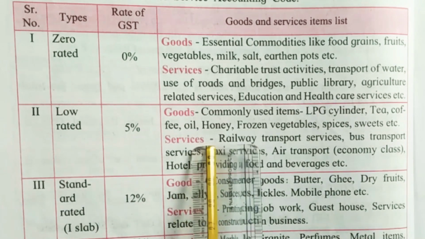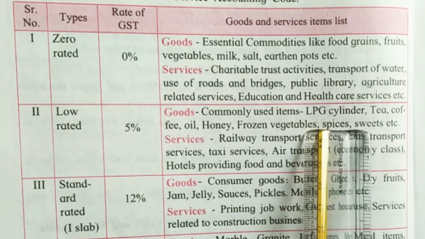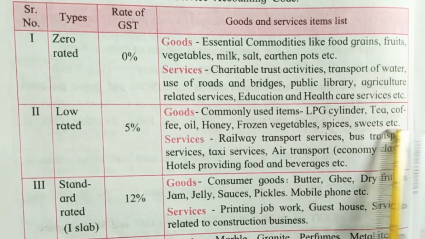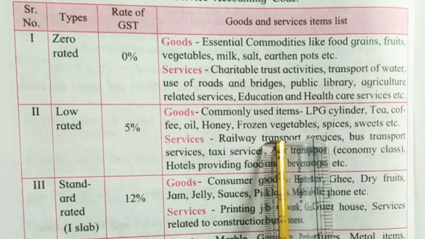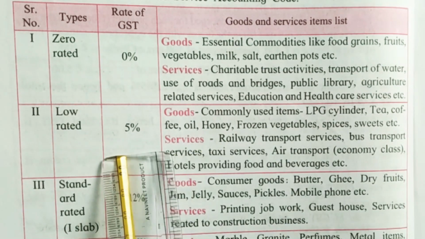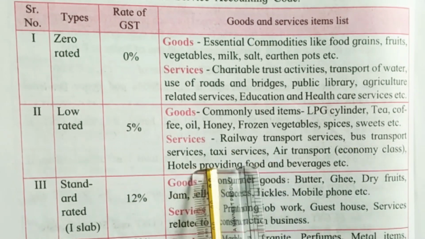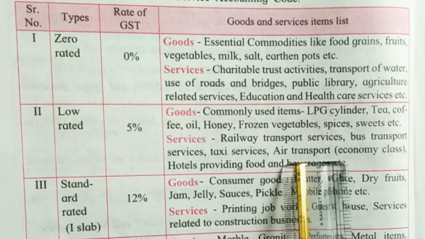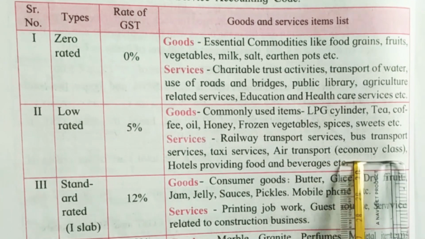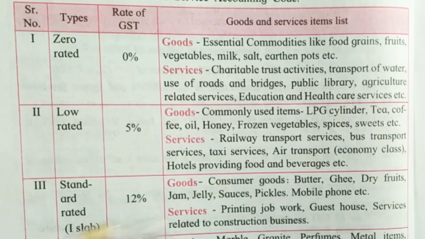Goods on which there is 5% GST are commonly used items like LPG gas, tea, coffee, oil, honey, frozen vegetables, spices, sweets, and the services on which the GST is 5% are railway transport service, bus transport service, taxi service, air transport economy class, and hotels providing food and beverages.